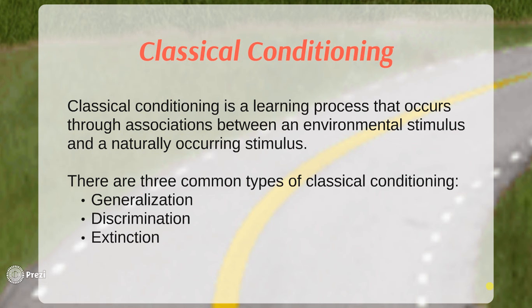Now this also happens in a classroom. We can classically condition our students. We can have jobs and have them know exactly what they're supposed to do. In the morning when they enter, they know exactly the protocol for how they're supposed to behave, what they're supposed to do, and what their pattern of the day is. Now there are three common types of classical conditioning. There is generalization, discrimination, and extinction. And we'll dive a little deeper into these.